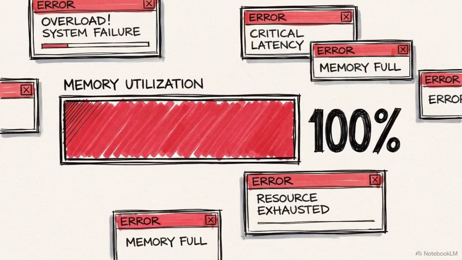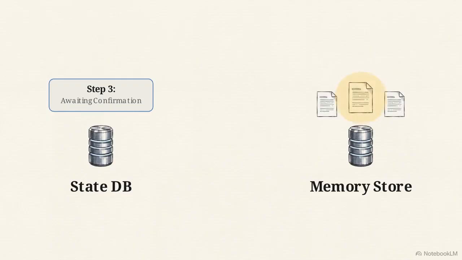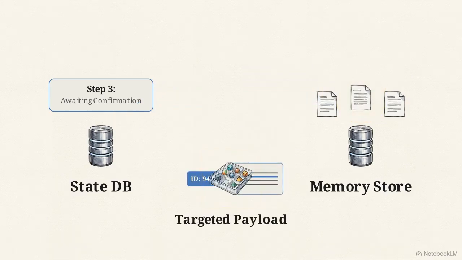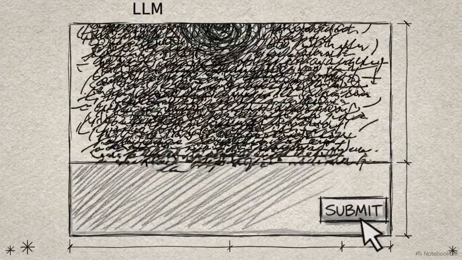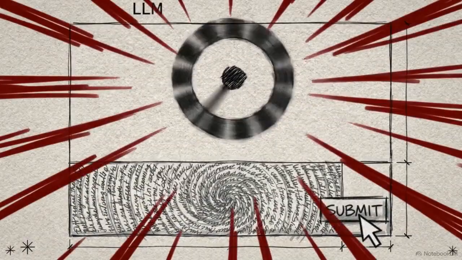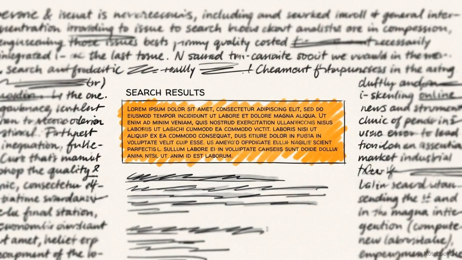A major architectural flaw is the assumption that every piece of context should be stored in a single vector database. Production systems must decouple state from memory. The state database holds immediate workflow context in a low-latency store. The separate memory store contains semantic history. By pulling a single ID from state and one paragraph from memory, the system builds a targeted payload. Stuffing an entire memory archive into the model's prompt window causes severe context bloat, which drastically degrades reasoning and increases latency. Separating fast state from deep memory ensures the model only sees the minimum context necessary to make its next decision.